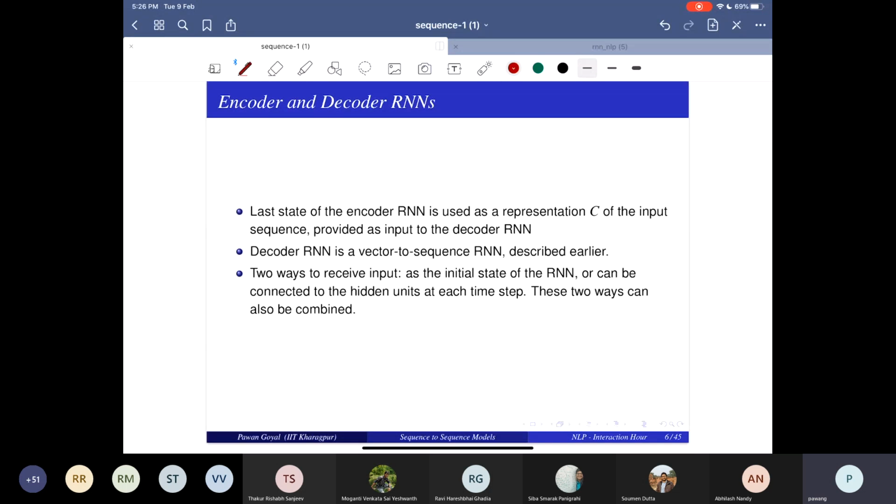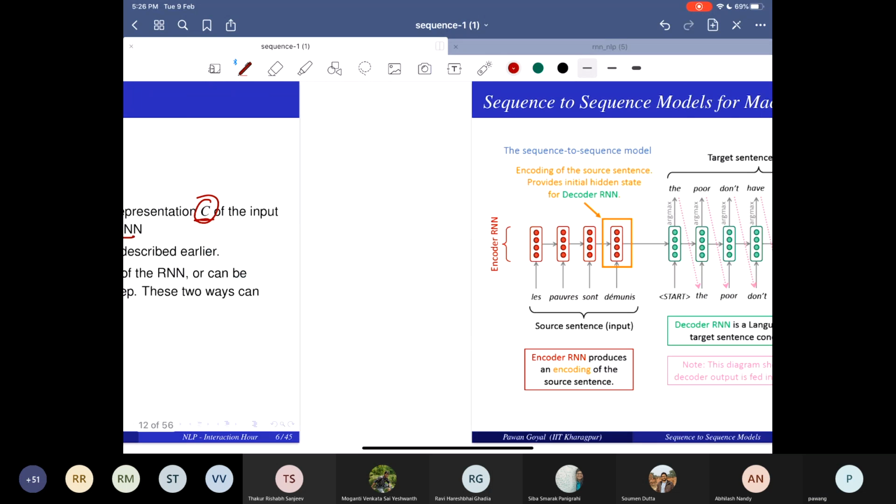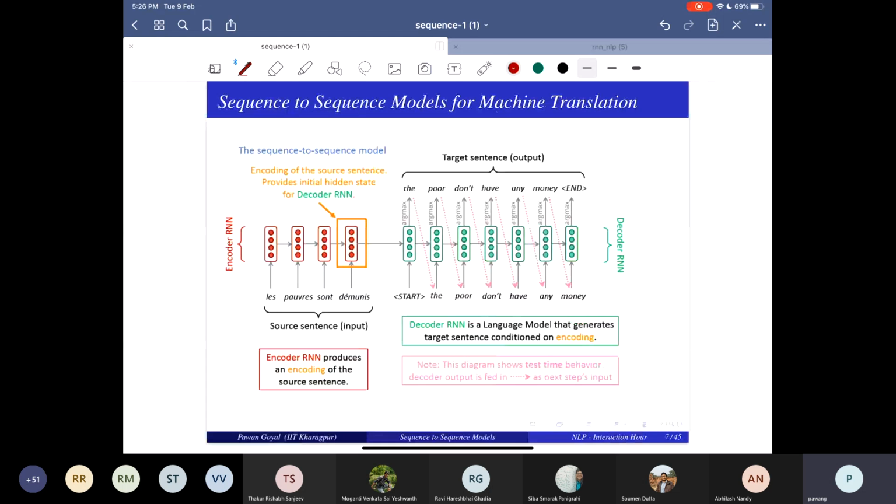Okay. So you can use the last state of the encoder RNN and provide it as input to the decoder RNN. And the decoder RNN is nothing but taking this C and generating a sequence. And now here is what it would look like for a translation system. So here there is a French sentence.